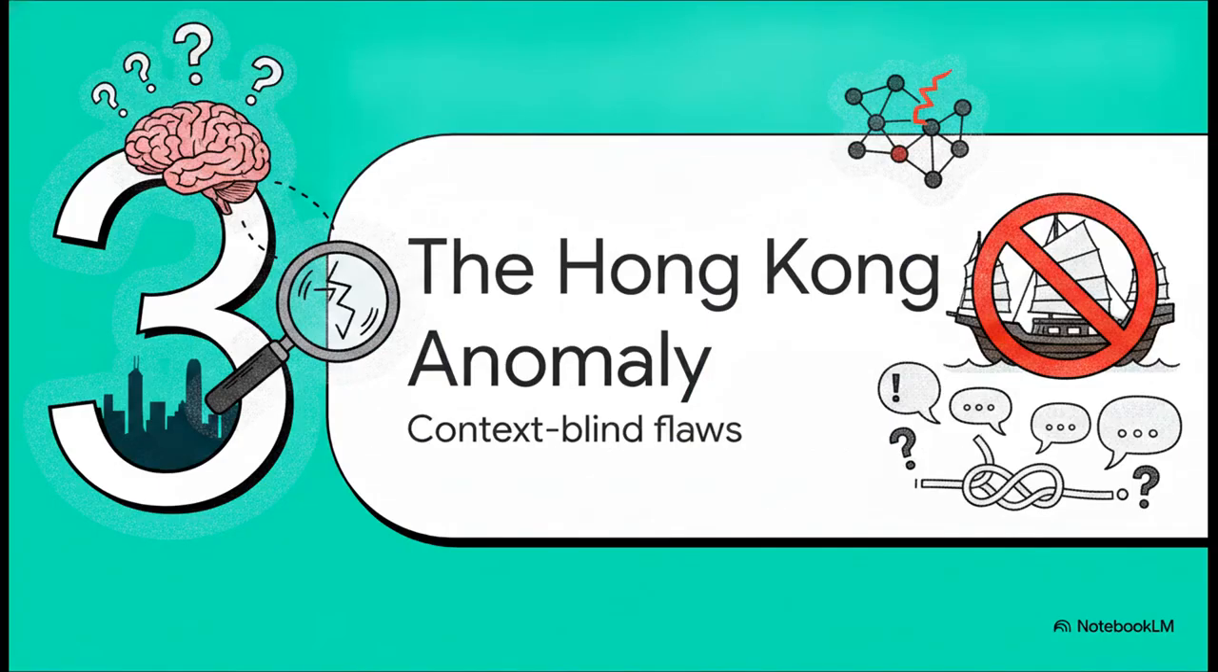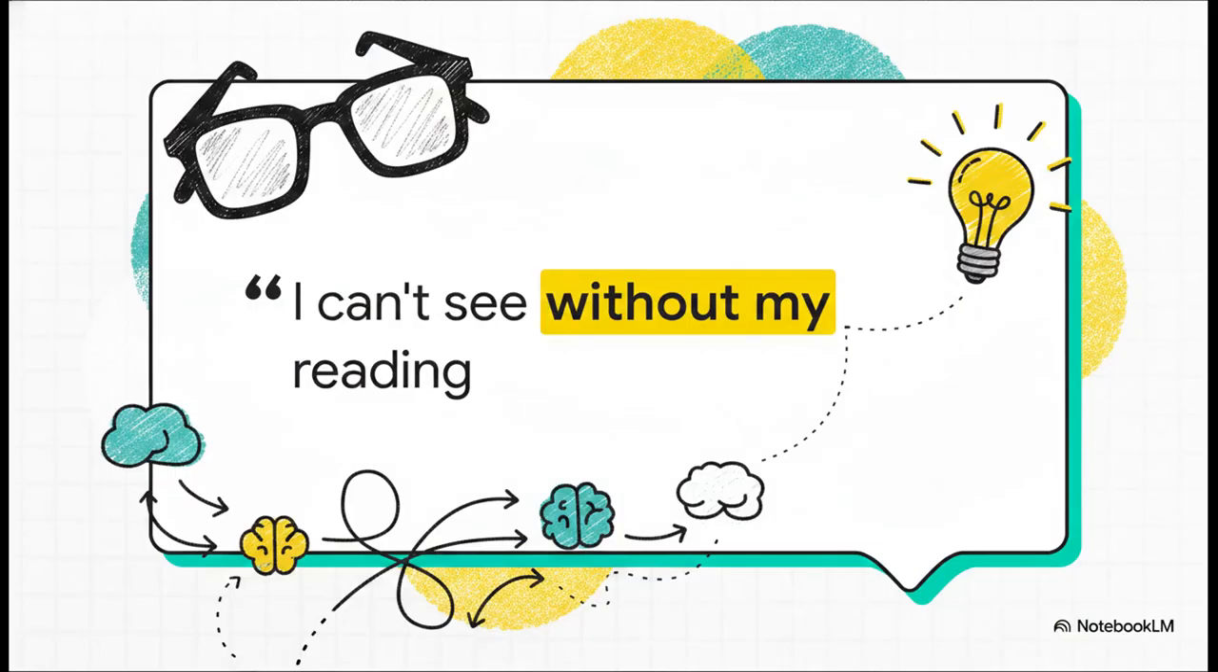But as we transition into Section 3, the Hong Kong anomaly, I have to warn you, while absolute discounting is clever, it has a fatal, completely context-blind flaw. To understand why we absolutely cannot just stop at absolute discounting, we have to look at what linguists playfully call the Hong Kong anomaly.